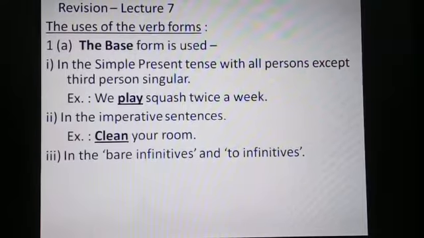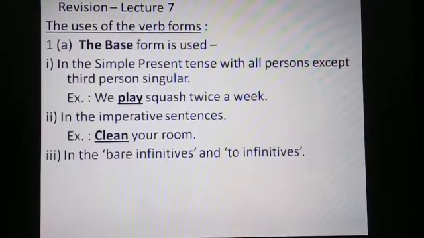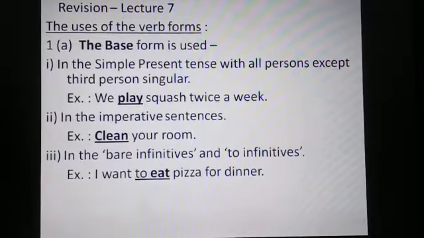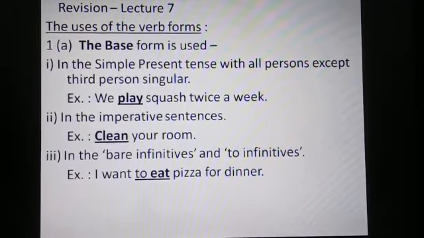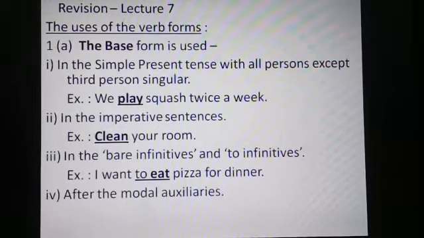The third use of the base form is in the bare infinitives and to infinitives. Example: I want to eat pizza for dinner. Here to eat is the to infinitive. That means to plus base form of verb. The base form is also used after the modal auxiliaries.